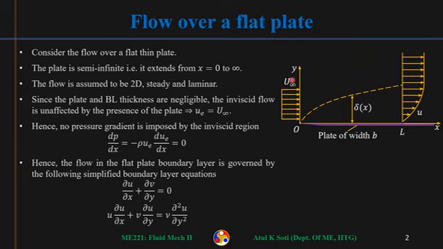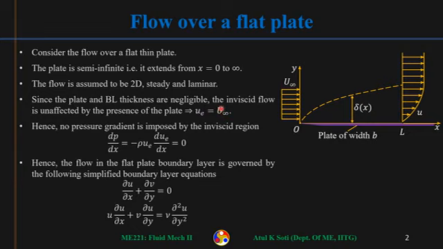If it was a cylinder, the free stream would accelerate around the cylinder and on the back side it would decelerate again due to area changes, so UE could change. But in the case of a flat plate, there are no area changes, so flow will come and keep going straight. There will be no change in external flow velocity. It will be u infinity.